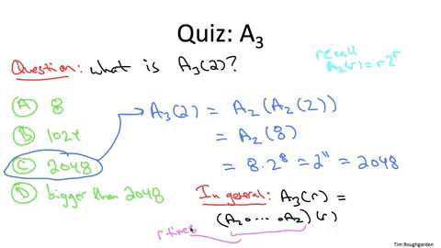To make our life simple, let's just think about the 2 to the r part. In the real function A2, you also multiply by r, but let's just think about the 2 to the r part. So imagine you applied that function over and over and over again. What would you get? Now you get a tower of 2's, where the height of the tower is the number of times that you apply that function. If you apply it once, you get 2 to the r. If you apply it twice, you get 2 raised to the 2 to the r. Three times, 2 to the 2 to the 2 to the r, and so on. So r applications of A2 gives you something that's even bigger than a tower of r 2's.